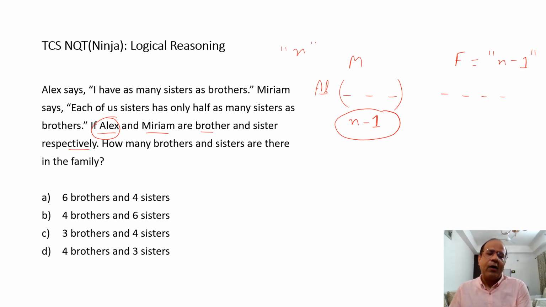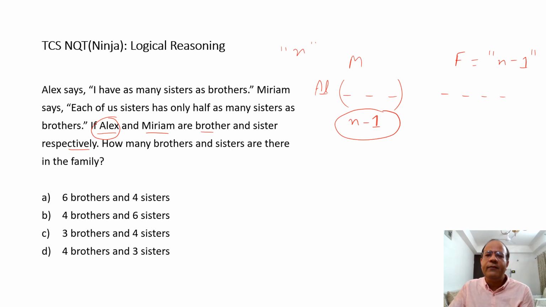Okay. Now, read the second sentence, which Miriam says. Miriam says, each of us sisters has only half as many sisters as brothers. Each of us, as in a sister, has only half as many sisters as brothers.